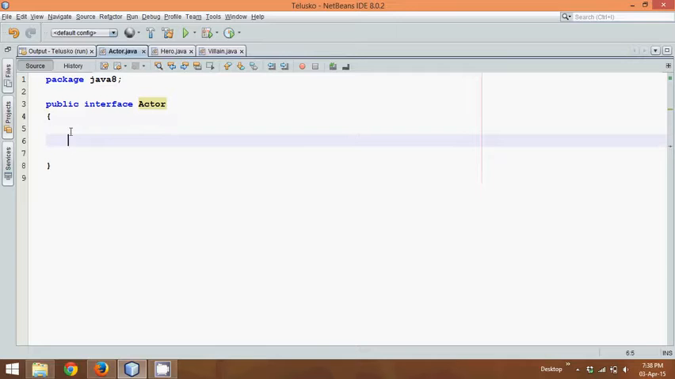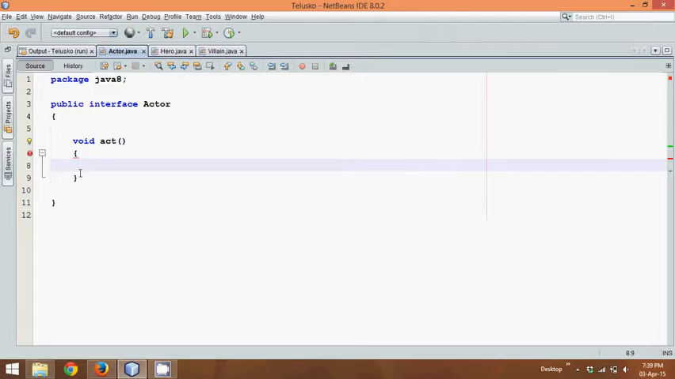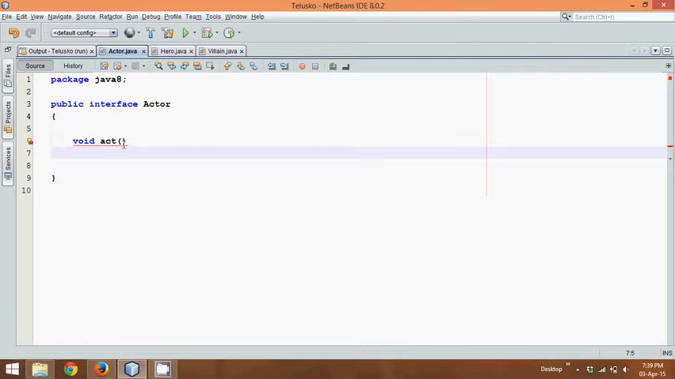To declare methods, by default all the methods are public abstract, so we don't have to type that. We can simply say it is void, and I need a method here. This interface is Actor, right? So first, the interface should say that an actor should act. So we have a method act here. We cannot define it, we can only declare it, so we give a semicolon here.